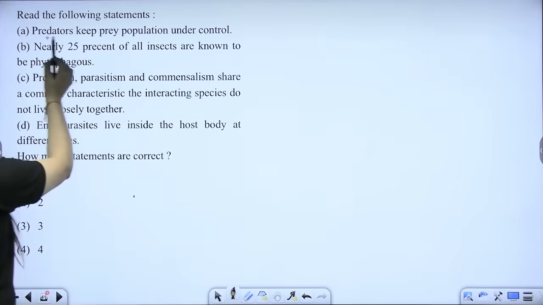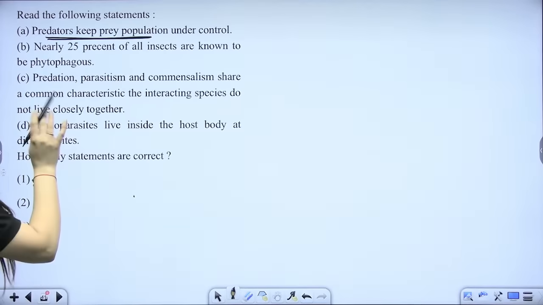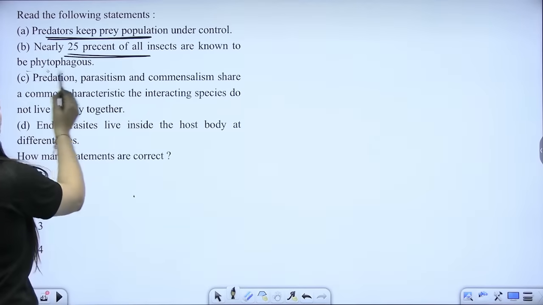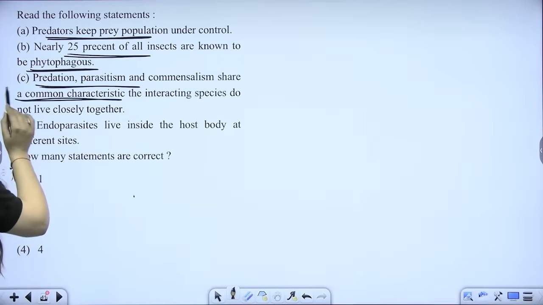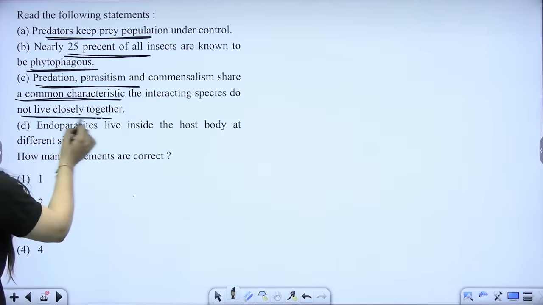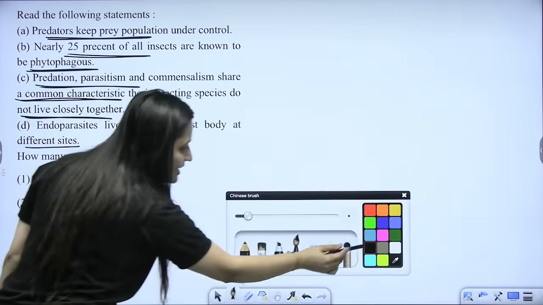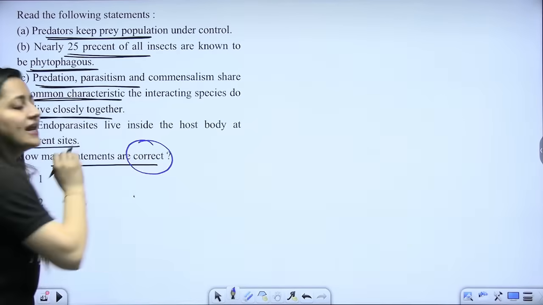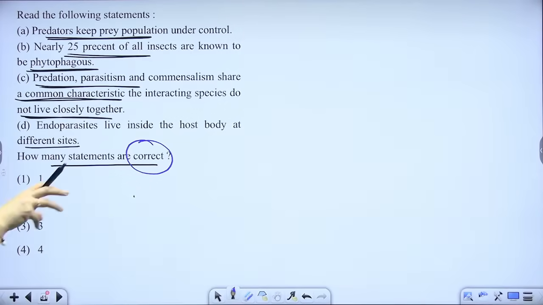Now, predators keep prey population under control. Number 1: 25% of all insects are known as phytophagous. Predation, parasitism, and commensalism share a common characteristic that interacting species do not live closely together. Endoparasite live inside the host body at different sites. Again, what's the keyword here? Correct statement. It is the correct statement. This is what you have to focus on. So please pay attention.